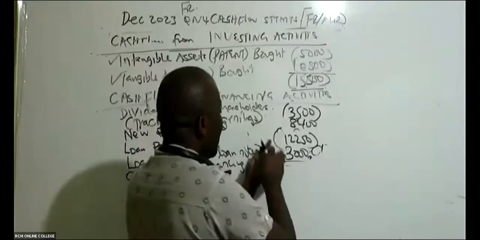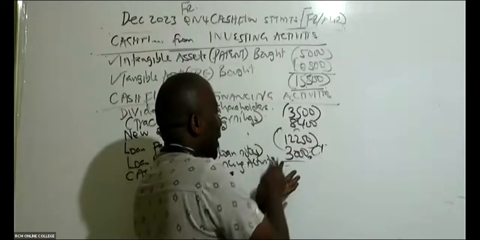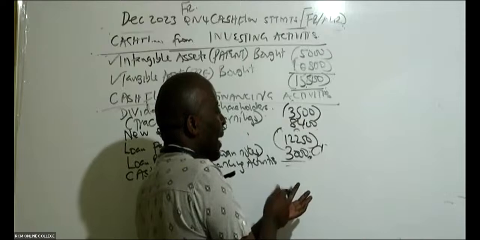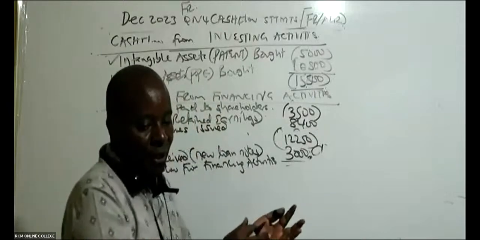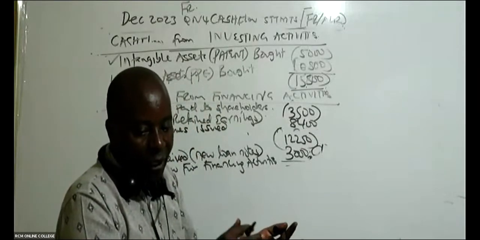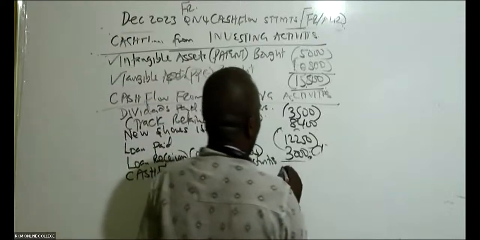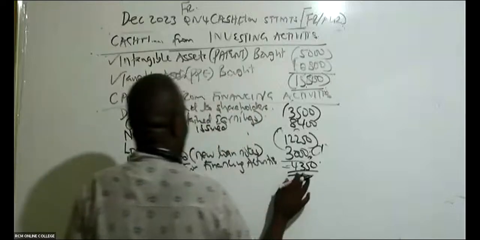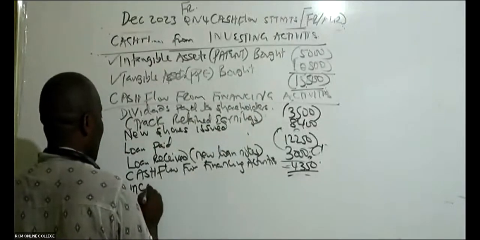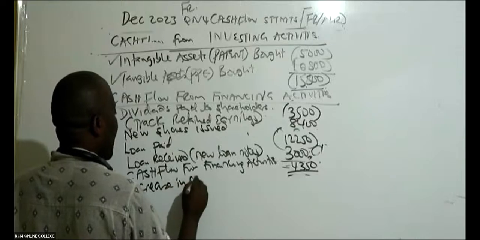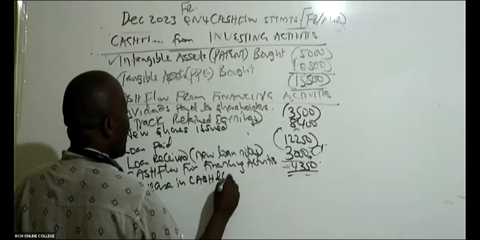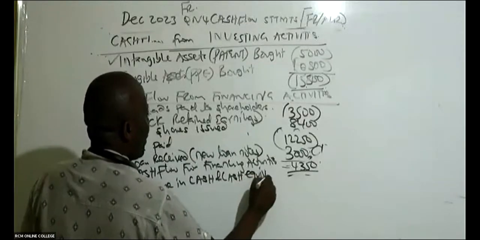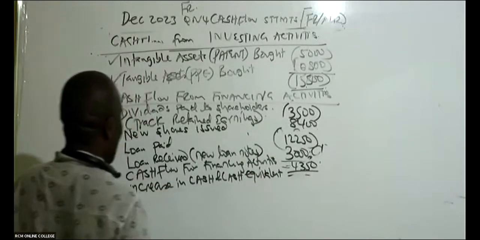Remember, in your calculator, you say minus 3,500 plus 8,400 minus 12,250 plus 3,000 plus 3,000 plus 3,000 plus 3,000. So now they're getting minus 4,350. Yes, minus 4,350. And that is it. So come here and they give us increase in cash and cash equivalents.